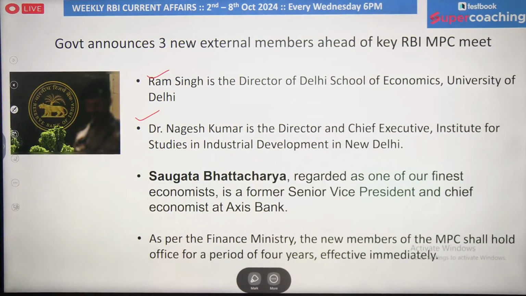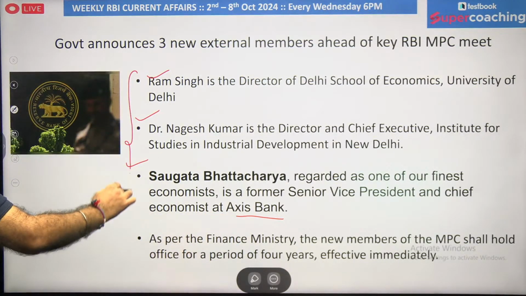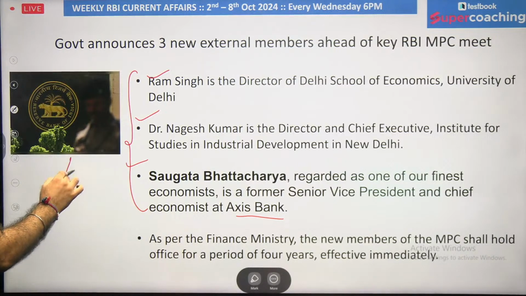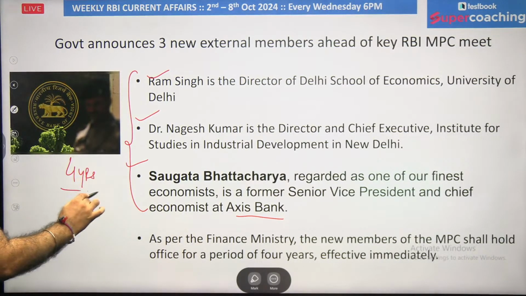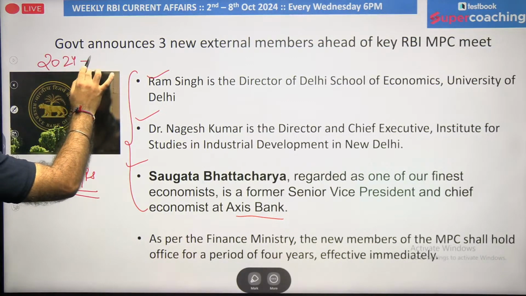Dr. Nagesh Kumar is the director and chief executive of the Institute for Studies in Industrial Development, which is again in India. Sugata Bhattacharya is regarded as one of the finest economists of the country. He is the former senior vice president and chief economist at Axis Bank. So these are the three members. The appointment is done for 4 years, which means they will be serving as members of the Monetary Policy Committee from 2024 to 2028.